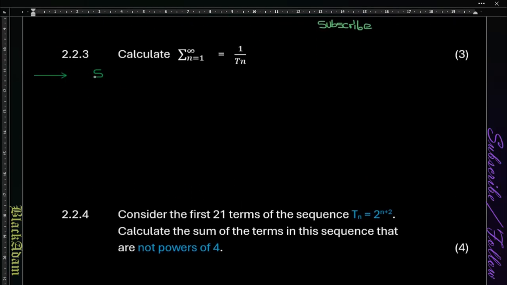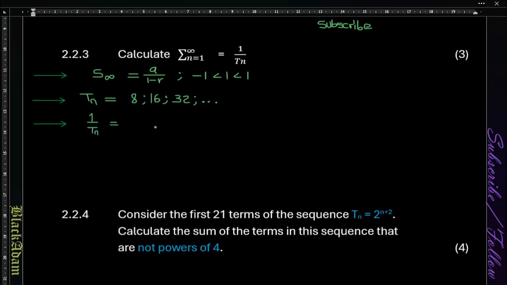Now we have the sum of infinity as a over 1 minus r. So the range is -1 less than r, less than 1. So that means we have 8, 16, 32, 64, and then that's 1 over tn, and that will be 1 over 8, 1 over 16, 1 over 32, and then it goes on and on. And then the sum of infinity is going to be